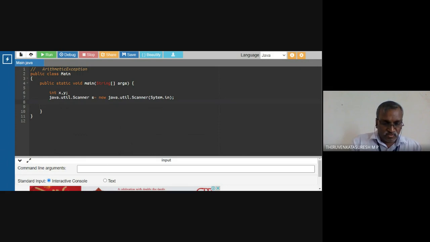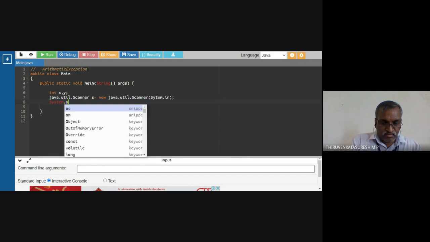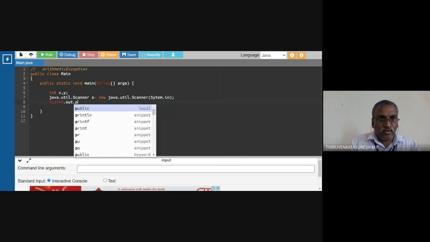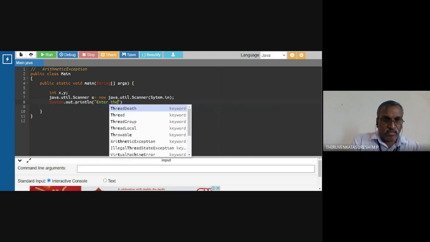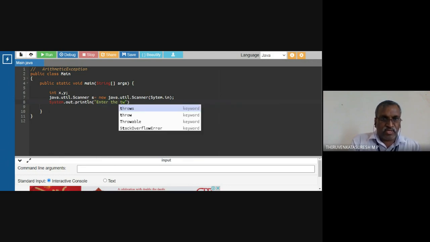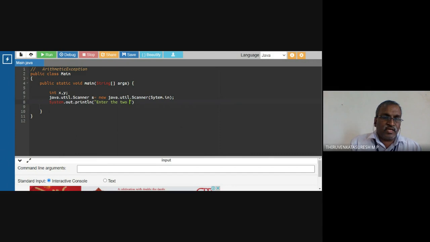I'm going to give a prompt message, so I'm going to use System.out.println, with double quotes: enter the two values. Then I'm going to do some arithmetic operations, so I'm going to show the arithmetic exception.